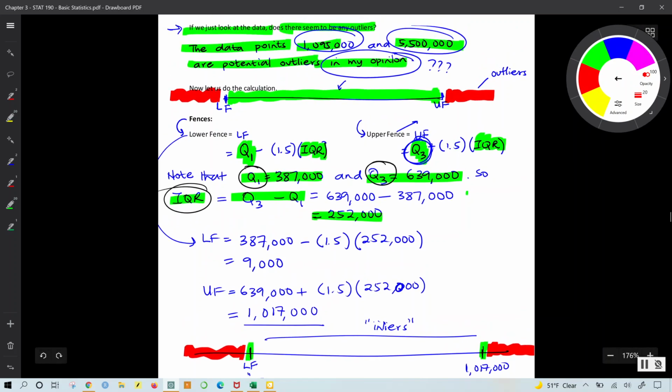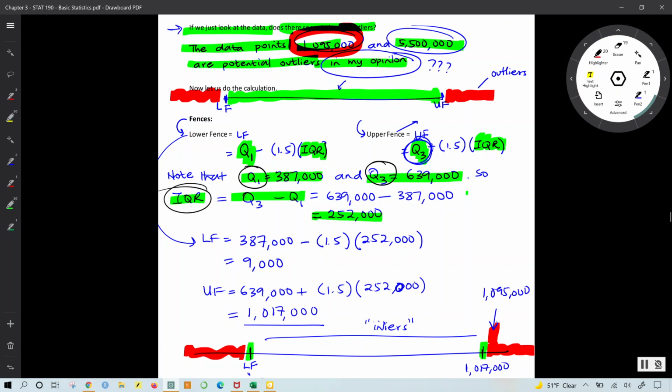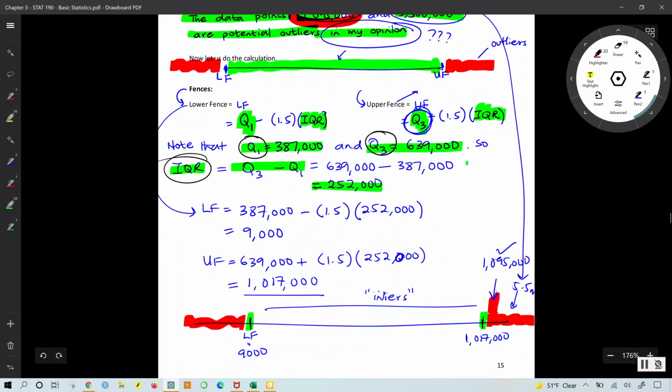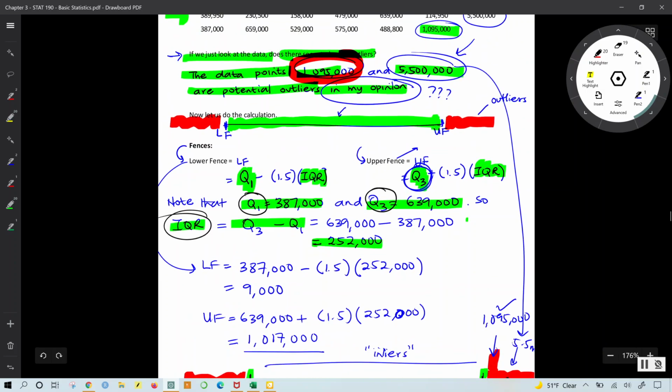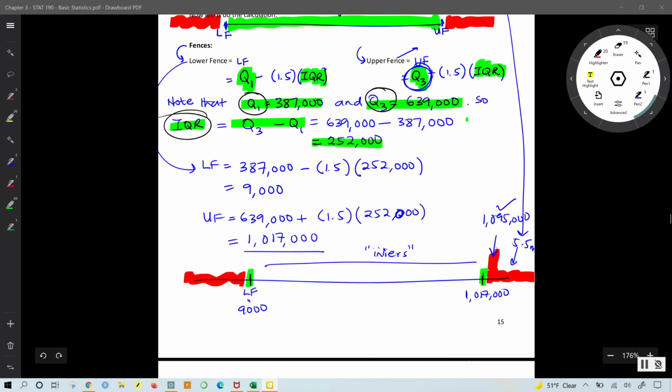So the question I need to ask myself is, the number 1,095,000 is definitely a number greater than 1,017,000. So this is an outlier, as I suspected earlier, and 5.5 million is also greater than the upper fence. So it is also an outlier. So these two numbers, objectively speaking, and based on the formal test, are outliers.